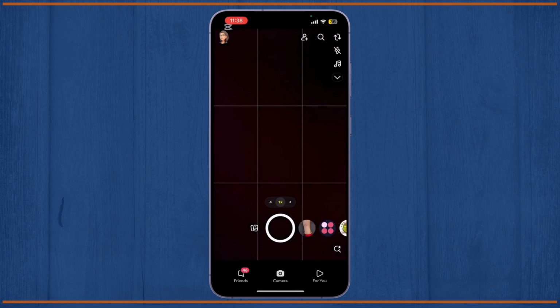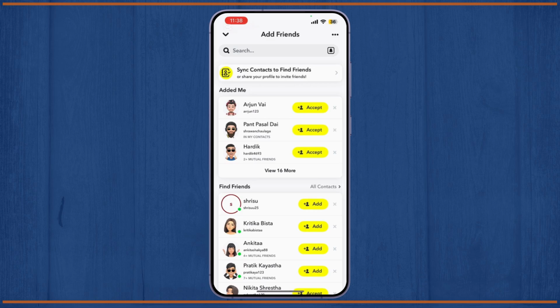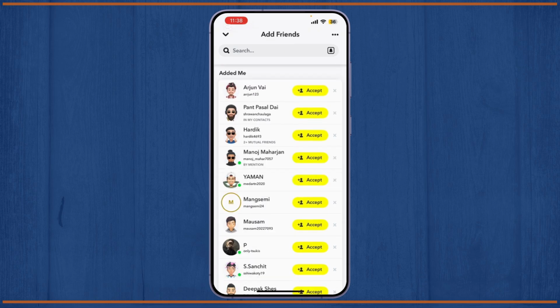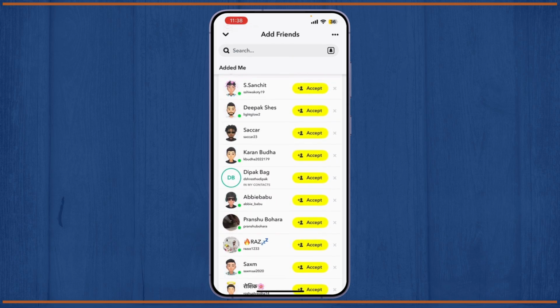First, tap on the Add Friends option, which you can find in the top corner. Here you can see an option called Added Me. These are all the people that have added you. You just need to accept it, and they will be in your friends and followers list.